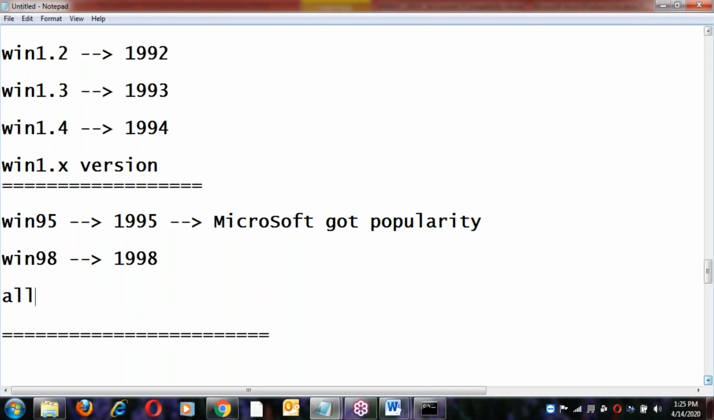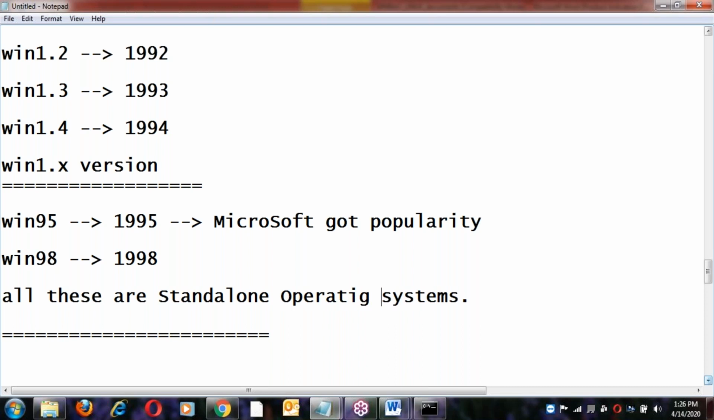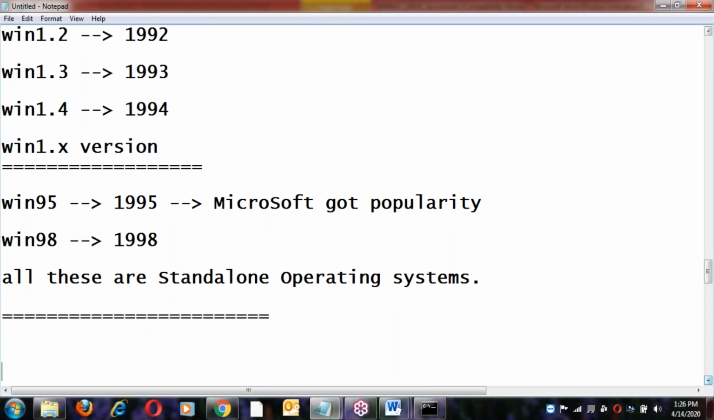All these are standalone systems. These do not support networking. Standalone systems, no networking concepts. All these are standalone operating systems. They do not support networking.